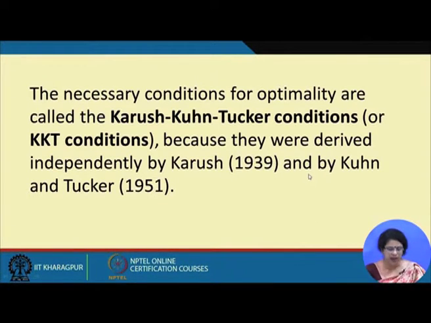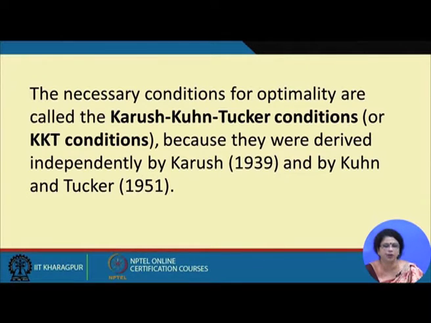Now, why we say this is the KKT condition, there is a big history to it. In 1951, Kuhn and Tucker, these two scientists, developed the first order necessary condition, and they declared that these conditions are sufficient as well for nonlinear programming problem. That was invented in 1951, and since then it was being named as the Kuhn-Tucker condition.